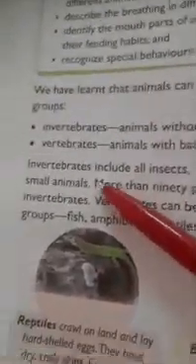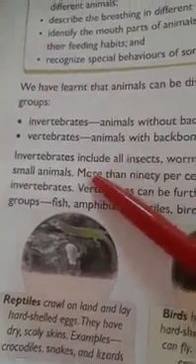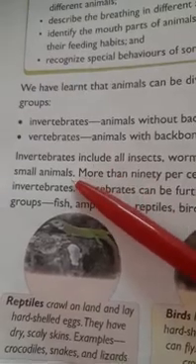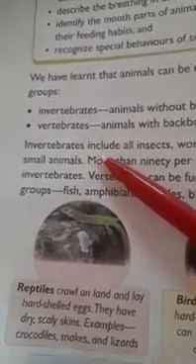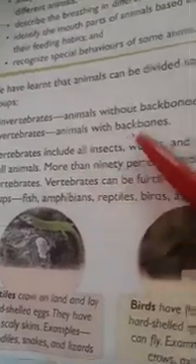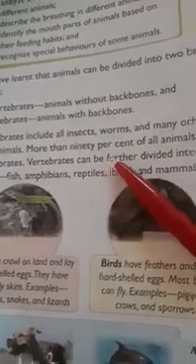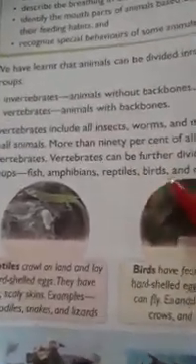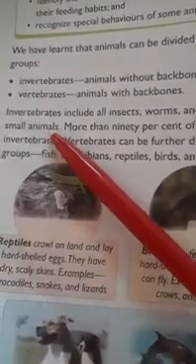First we have seen invertebrates, where there is no backbone. Animals without backbone are invertebrates. So what are the animals that come under this category? Insects, worms, and many other animals. It is saying that more than 90% of all animals are invertebrates. Animals without backbones. Now we will see what are vertebrates.